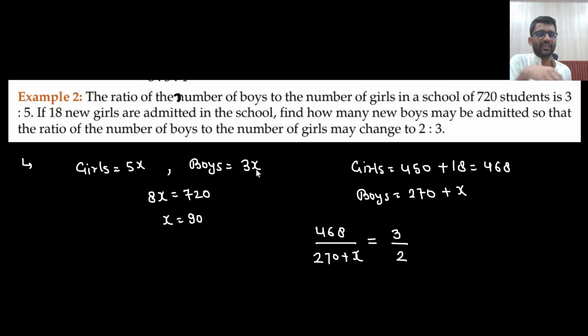Initially there are 5x girls and 3x boys. This is what we assumed, and then they are saying total 720 are there. So the x value we are getting is 90. That means there are 450 girls and 270 boys. Now 18 girls are newly added, so now the girls are 468 and boys would be 270 plus x. Now the new ratio should look like 3:2. So what will we get as x?